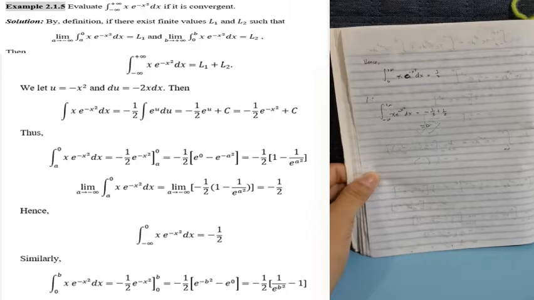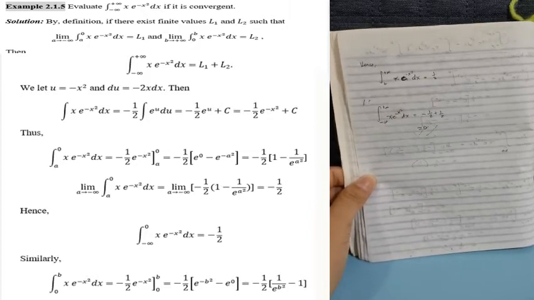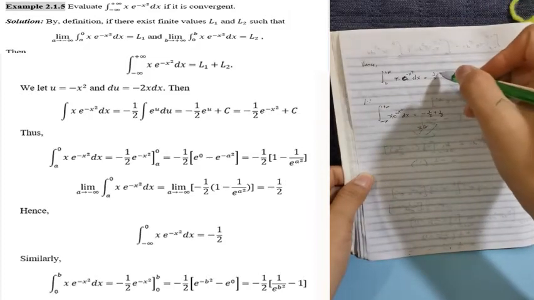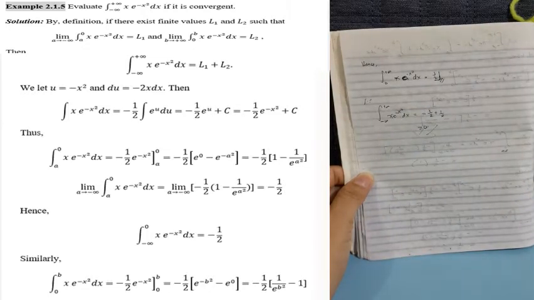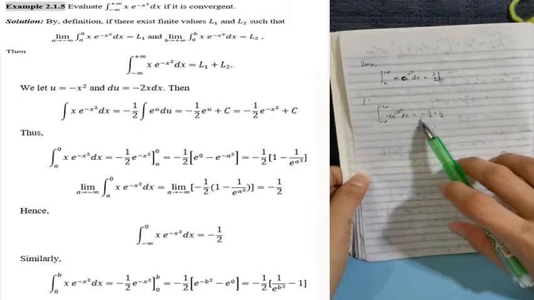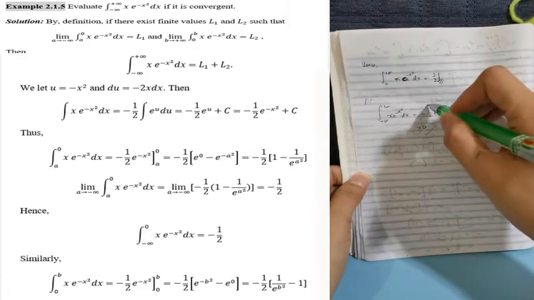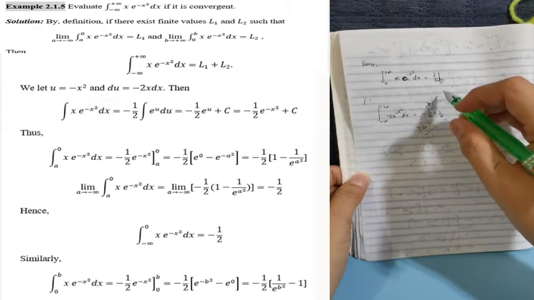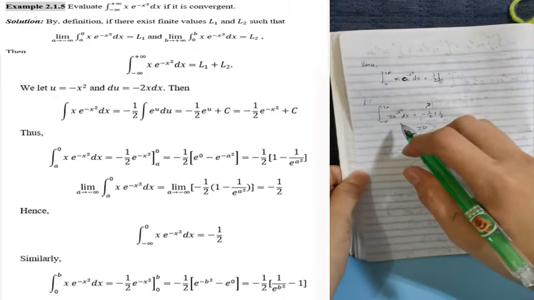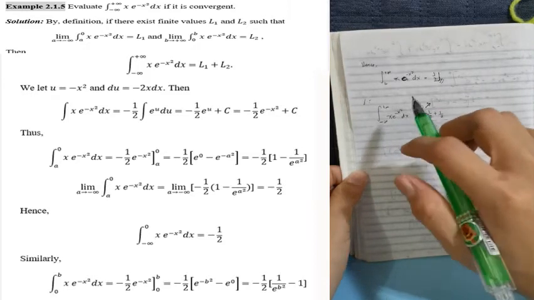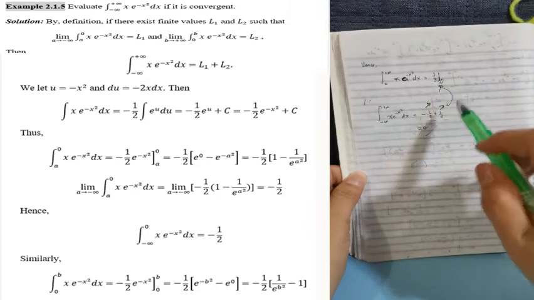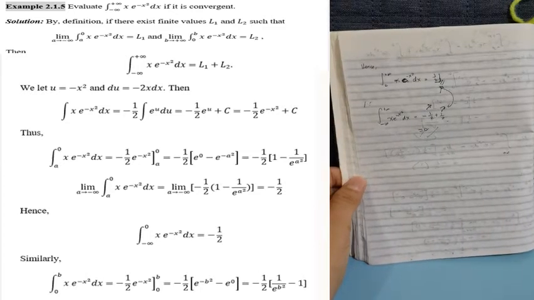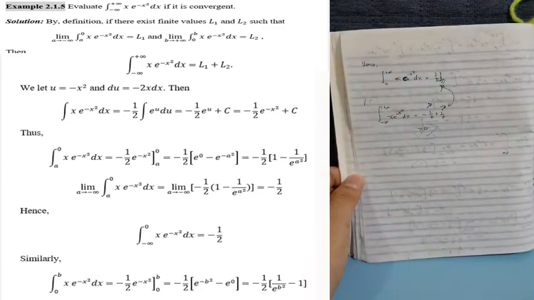Hence, the integral of 0 to positive infinity x e to the power of negative x squared dx is equal to 1/2. Diba? Ito yung first na nakuha natin kanina, at yung sa pangalawa pala, 0 to positive infinity or 0 to b. So, kung i-add natin si negative 1/2 and 1/2, ito yung limit ni a to 0, x e to the power of negative x squared, and then ito naman is yan yung limit niya. Okay, so negative 1/2 plus 1/2, that is equal to 0. So, this is the integral of this given integral.